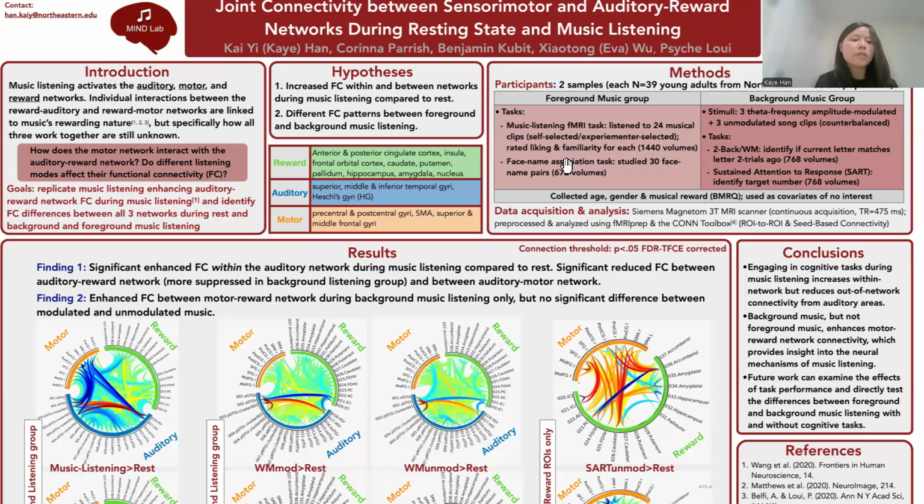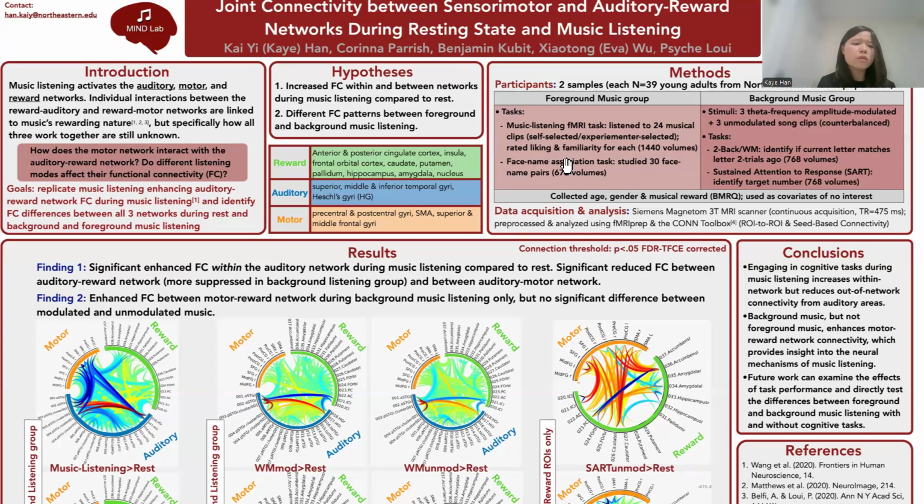Music listening activates the auditory, motor, and reward networks, and past research looked at individual interactions between the auditory and reward networks and between the reward and motor networks that are linked to music's rewarding and pleasurable nature. We don't quite understand how the three networks work together. Specifically, how does the motor network interact with the auditory reward network, and do different listening modes affect their underlying functional connectivity?